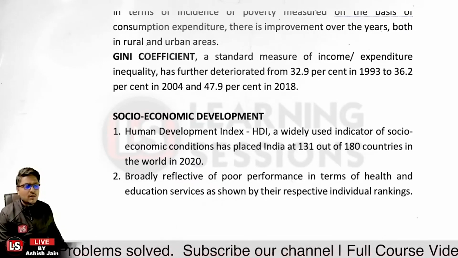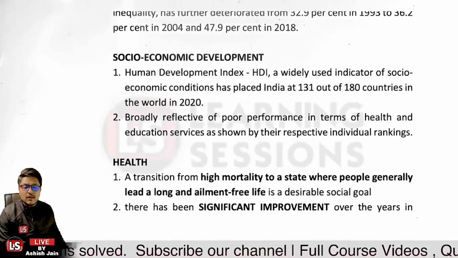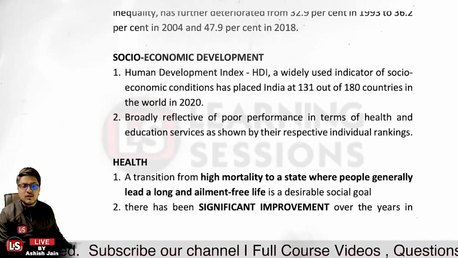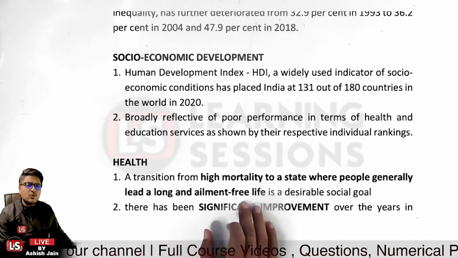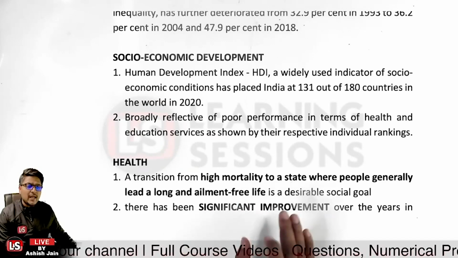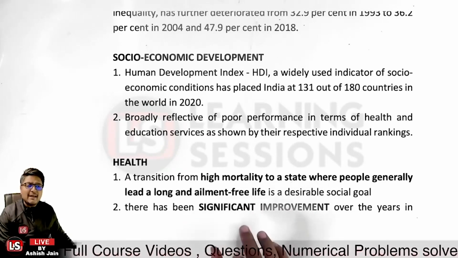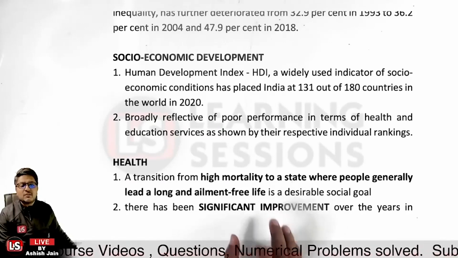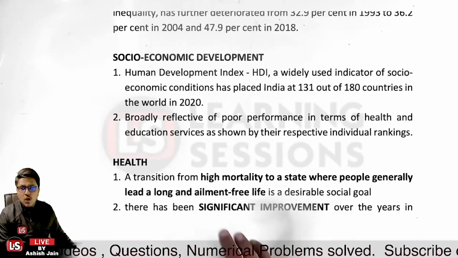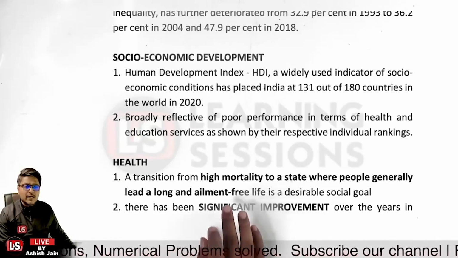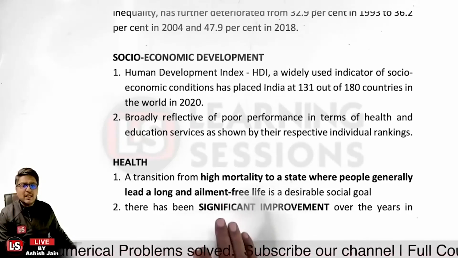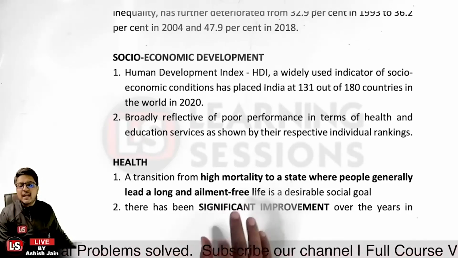Okay. So now, what are the reasons related to the deteriorating health services here in India? A transition from high mortality to a state where people generally lead a long and ailment free life is a desirable social goal that we all want: there must be a low mortality rate, and people must lead long and ailment free lives.